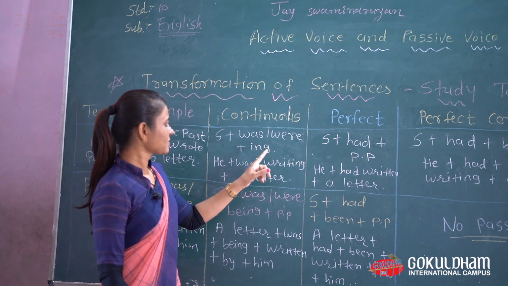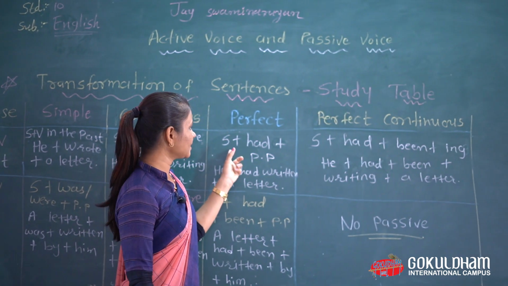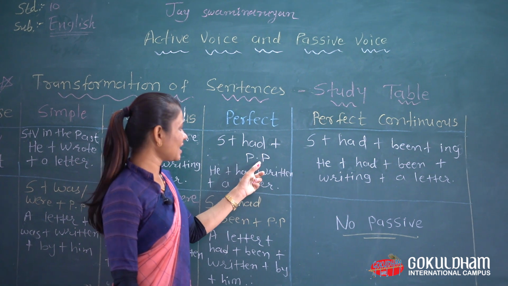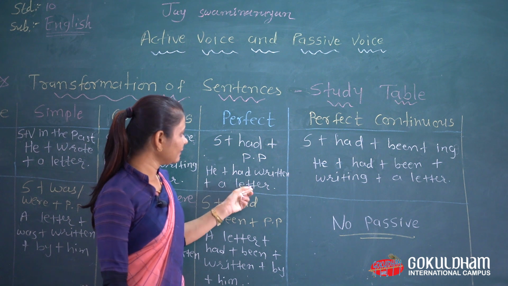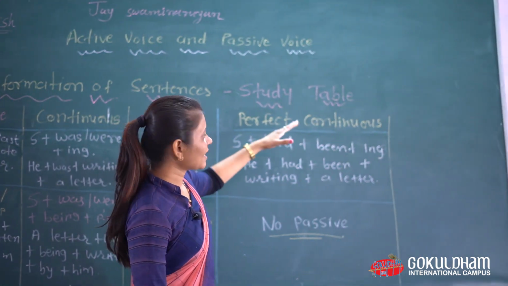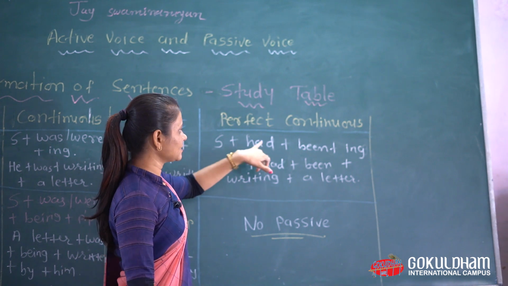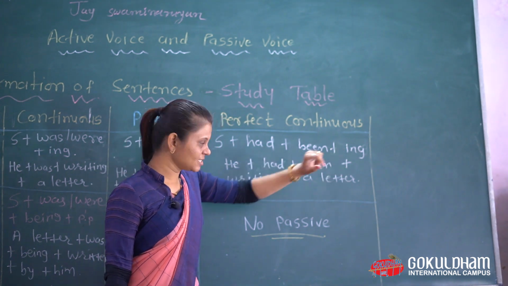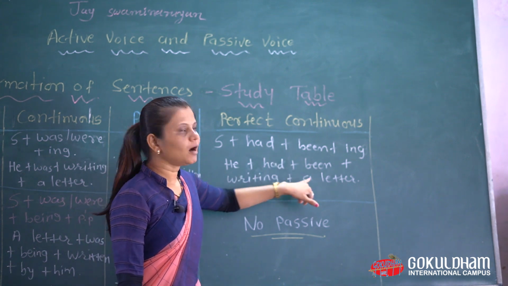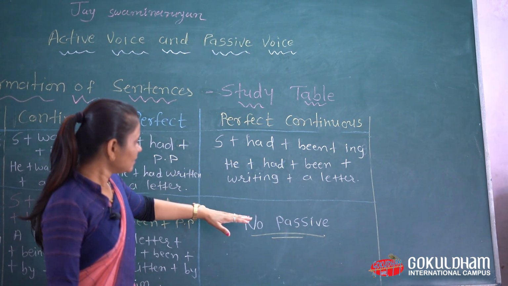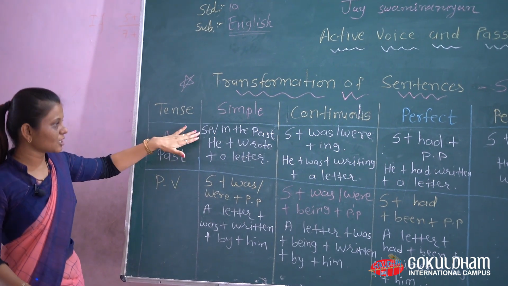He was writing a letter. Then past perfect tense: subject plus had plus past participle form. He had written a letter. Then past perfect continuous tense: subject had been plus ing. He had been writing a letter. And now you can see active sentences, structure with sentence.